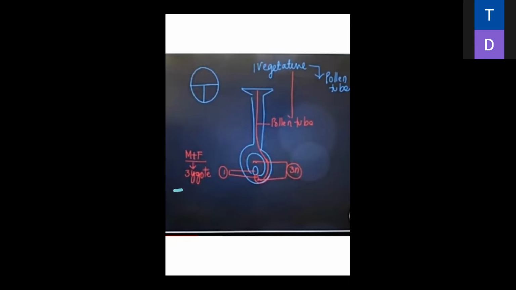The last two fertilize: the first male fuses with the egg to form the zygote, and the other forms the 3n endosperm. Two types of fertilization take place. That's why it is known as double fertilization and production of 3n, that is endosperm. It is known as 3n fusion, triple fusion. Is it clear, everybody?